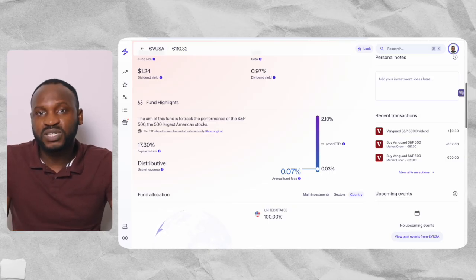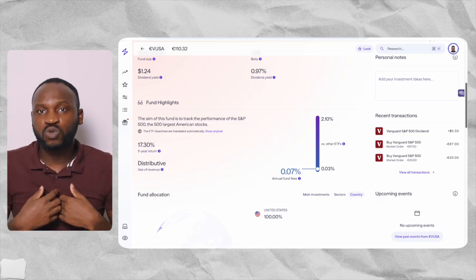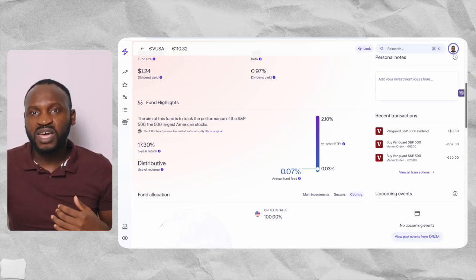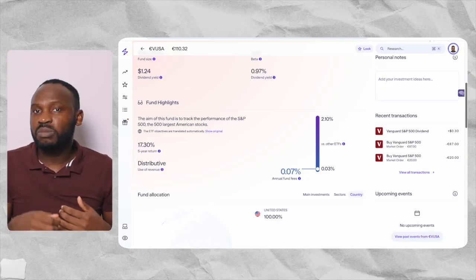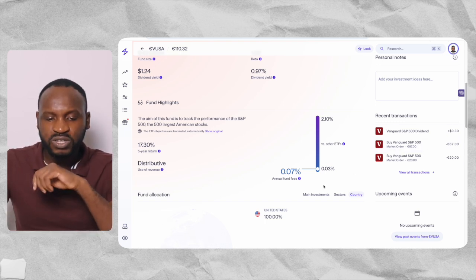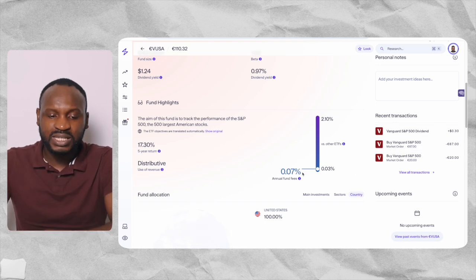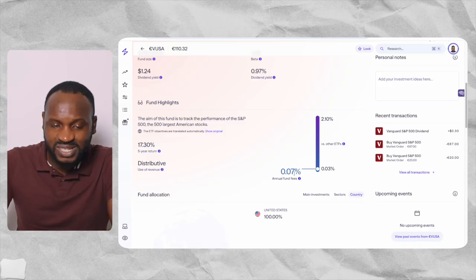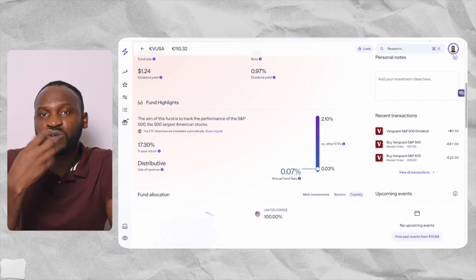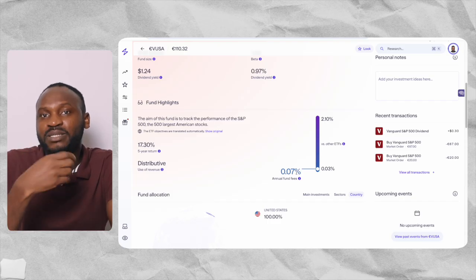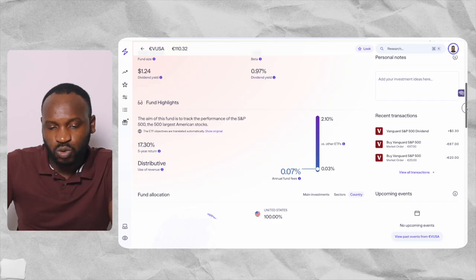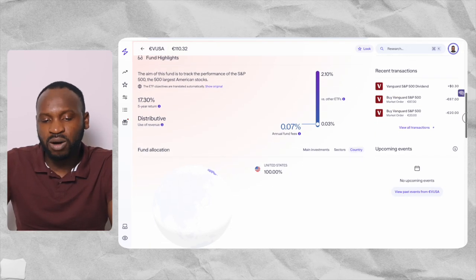Let us say you invest in, for example, my company. For me to manage that money for you, so that your money will be making money for you every single year, you are going to pay me maybe 1% or 2%. You can see the expense ratio of this S&P 500 is 0.07%. That is what I'm going to pay to VUSA for them to manage my money for me.